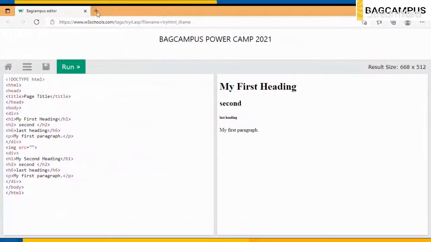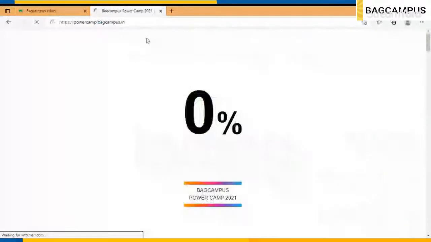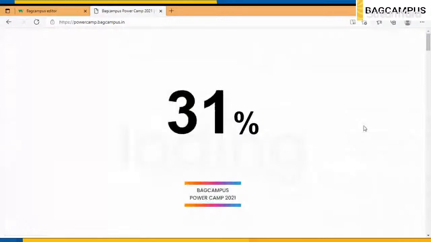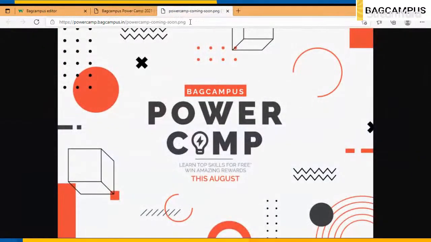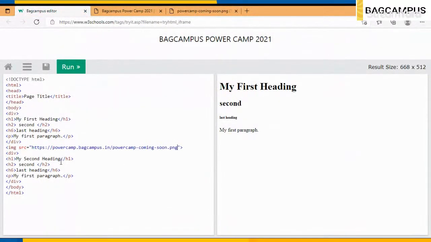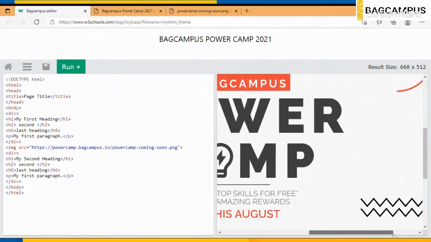I will try with the PowerCamp's website and get an image. That's the link of the image. I will paste it here and run. Yes, you can see this image is placed up here.